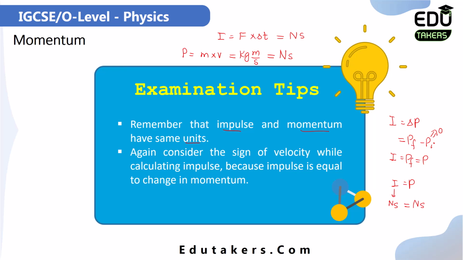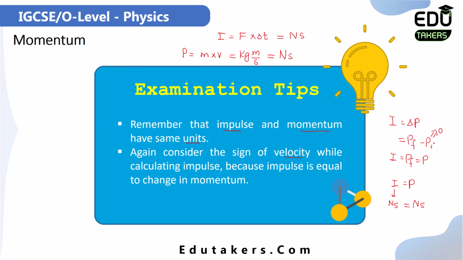Again, consider the sign of the velocity while calculating the impulse, because impulse is equal to the change in momentum of the body, and momentum is a vector quantity. So you have to consider the positive or negative sign with the momentum because it has direction.